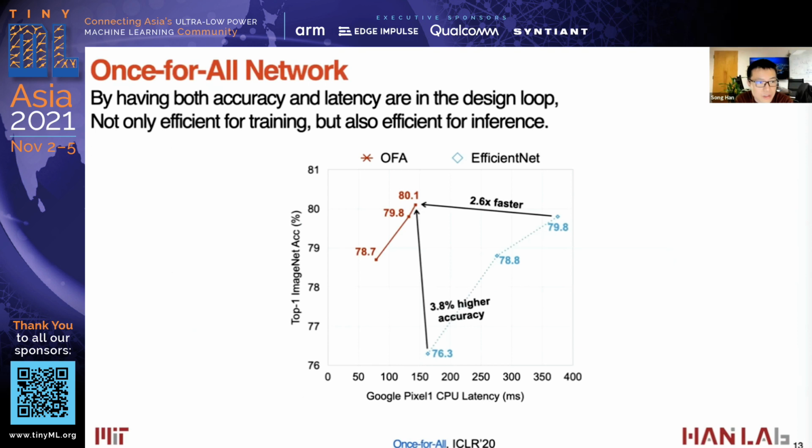As a result, by having both accuracy and latency in the design loop, this once-for-all network is not only efficient for training and search, but also efficient for inference. For example, on ImageNet measured on the Google Pixel 1 CPU, we can reduce latency by being 2.6 times faster than EfficientNet and having 3.8 times higher accuracy.